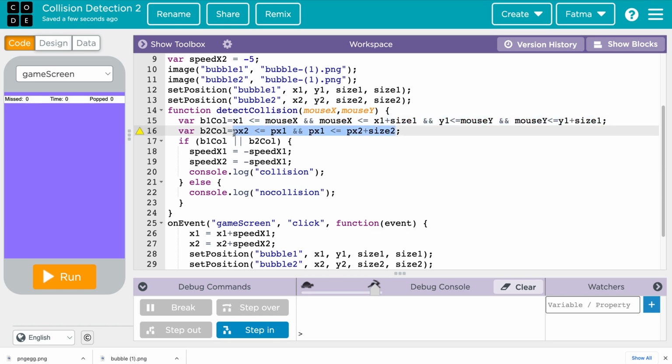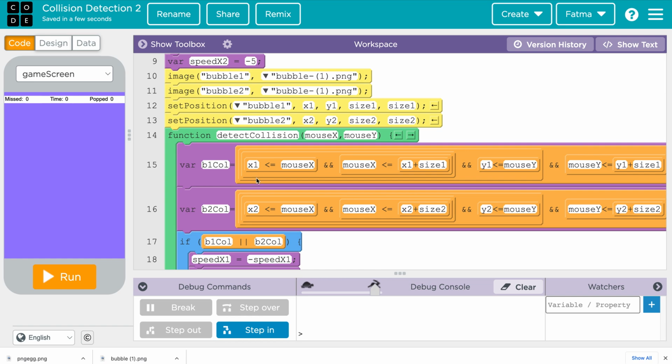We can do it here, and then see the repetition in the code. So this is for x2, mouse x, x2, size 2. Why are we showing this here? For us to realize that when we get a list, we can see the similarities and we can just change them in a loop, right? It's, if it is here, x1, y1, mouse x same, mouse x is same, x2, size 1, size 2, y1, y2, and then y2, size 2, right?